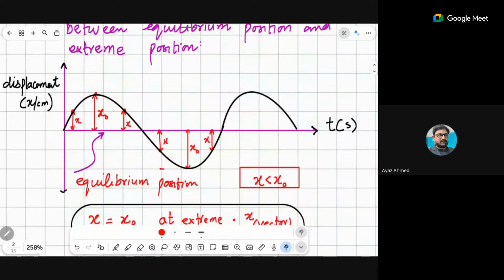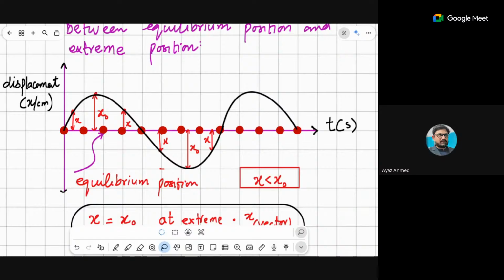For example, this one is the equilibrium position, and in this equilibrium position, all the particles are at rest. But when we vibrate or oscillate these particles, they will vibrate up and down, back and forth, and create an oscillation.